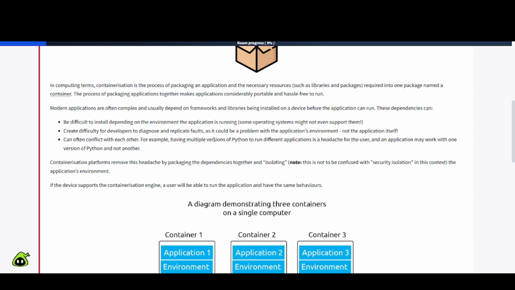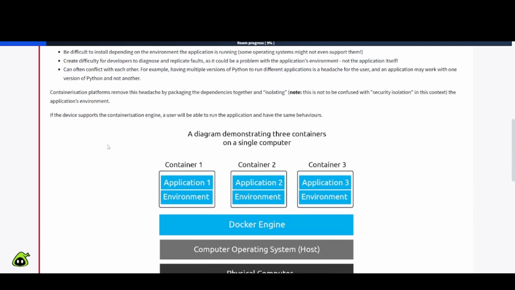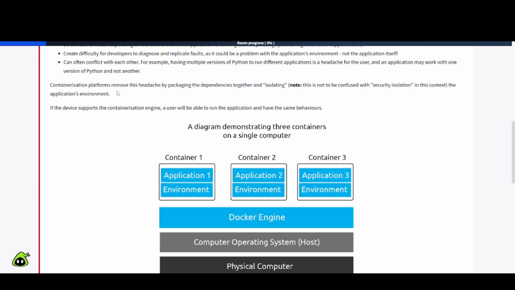For example, having multiple versions of Python to run different applications is a headache for the user, and an application may work with one version of Python and not another. Containerization platforms remove this headache by packaging the dependencies together and isolating the application's environment. Note, this is not to be confused with security isolation in this context, okay?